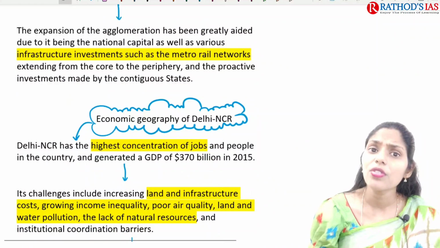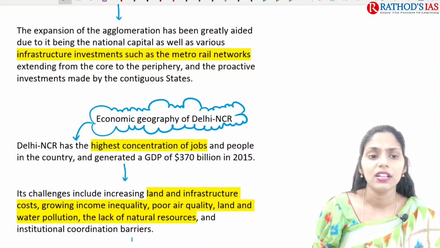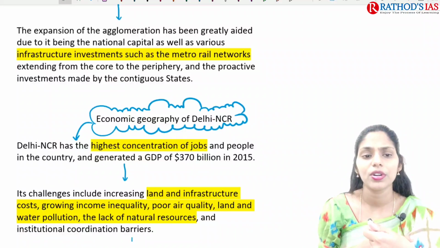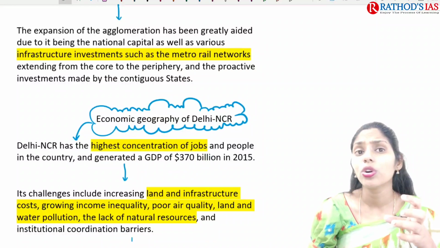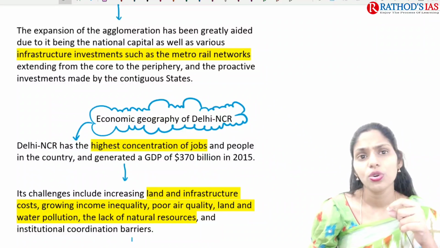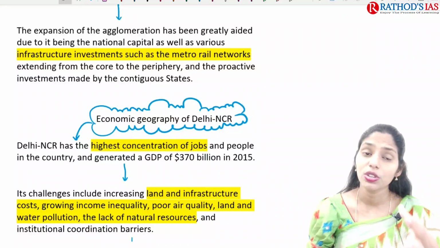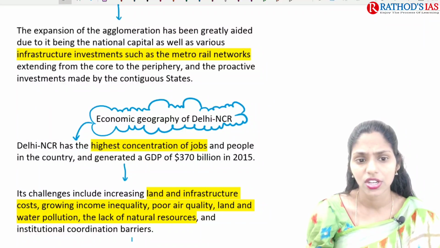And if you're talking about the cities, there is an expansion of the cities that is seen here. Why? Because they are attracting investments, for example in metro rail trains. And here they are extending from the core to the periphery, which is seen. Because of this, they will also be attracting investments, and they will also be focusing on infrastructure as well.